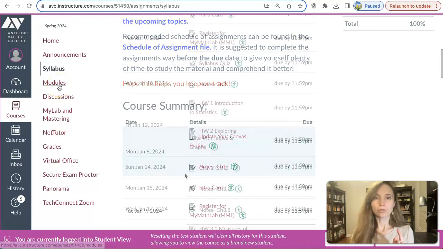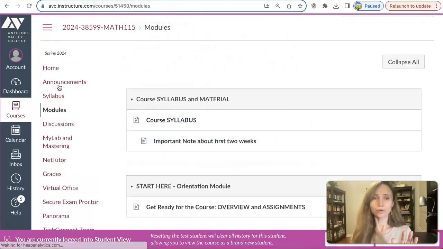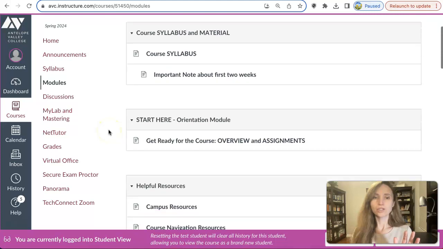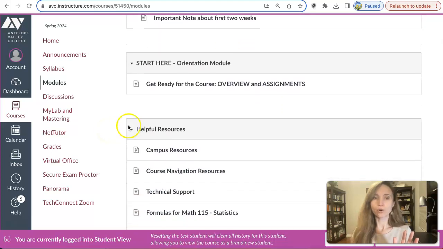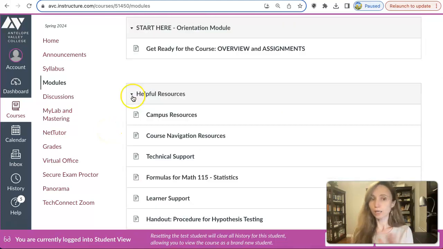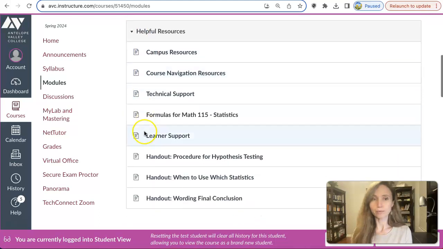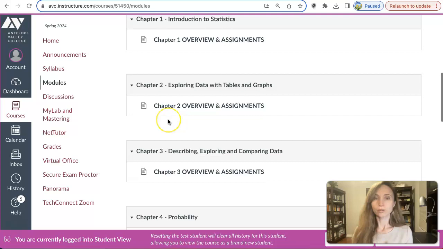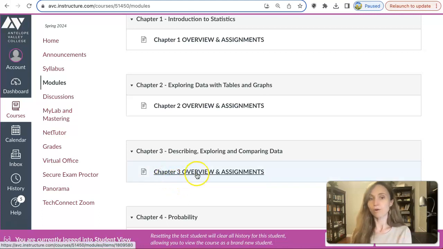Before you start learning any chapter, go to modules. Each module has a page overview. Check out the helpful resource module. By the way, it has a lot of good handouts and links. So let me show you how the modules are structured. Each module has a page that is called Chapter Overview and Assignments. So let's go to Chapter 3, Overview and Assignments.